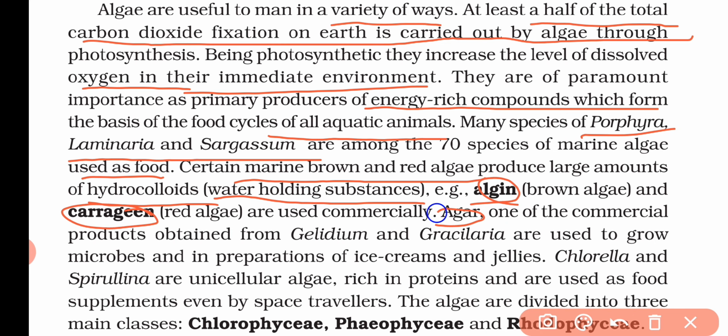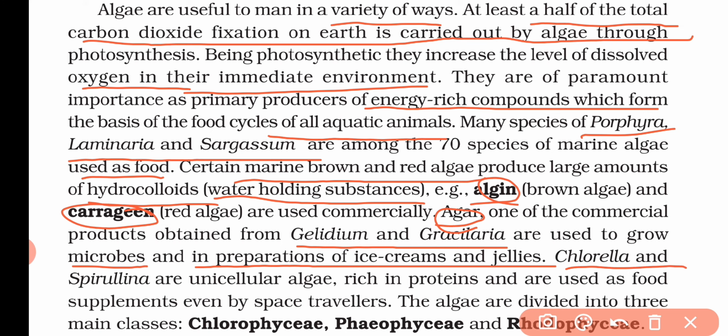Agar is also a commercial product, and it is obtained from Gelidium and Gracilaria. It is used for growing microbes and also for the preparation of ice creams and jellies. That means agar is used in microbiology and also for making ice cream and jellies.